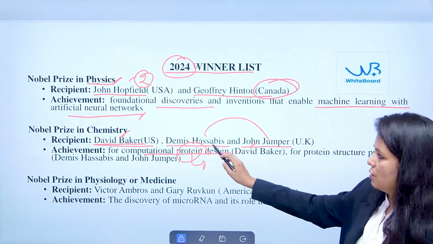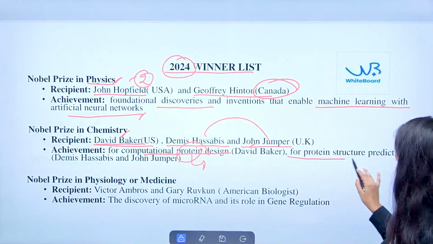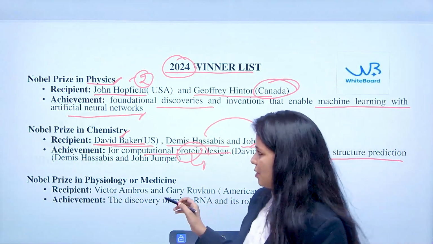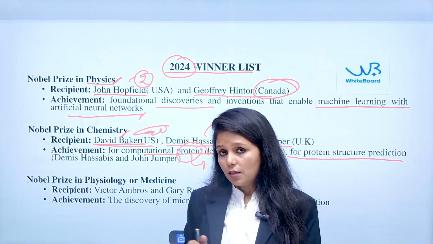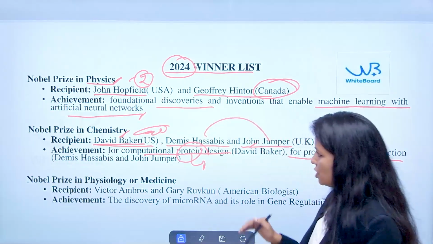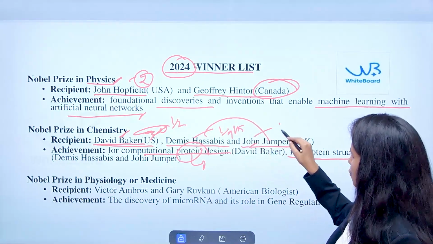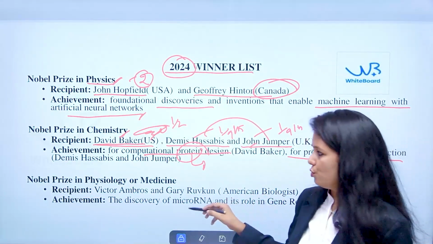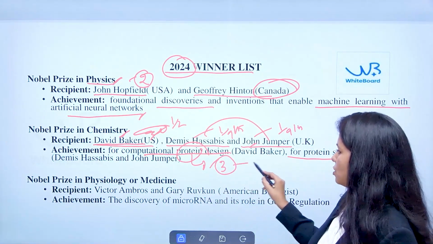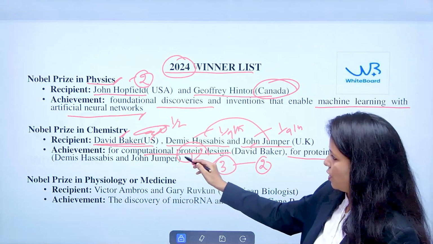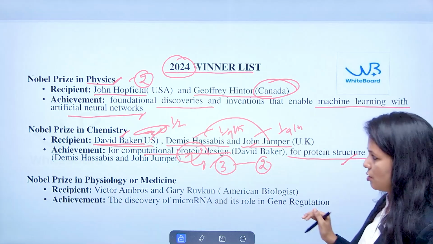The other two candidates have been awarded the chemistry prize for their contribution to protein structure prediction. Half of the prize is given to David Baker, and the other half is shared between these two persons. So it means half, a quarter, and a quarter. At the start of the class, I told you that it can be given to a maximum of 3 people and for contributions to 2 different fields. Here, one field is computational protein design, and the second is protein structure prediction.